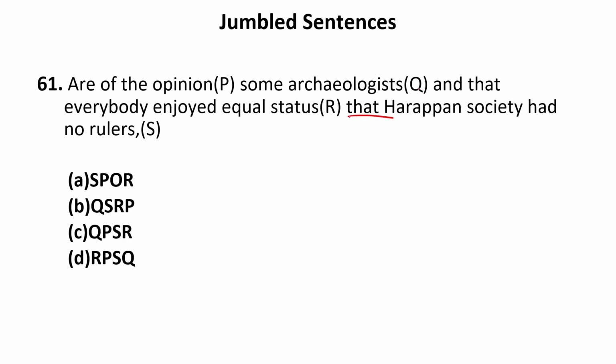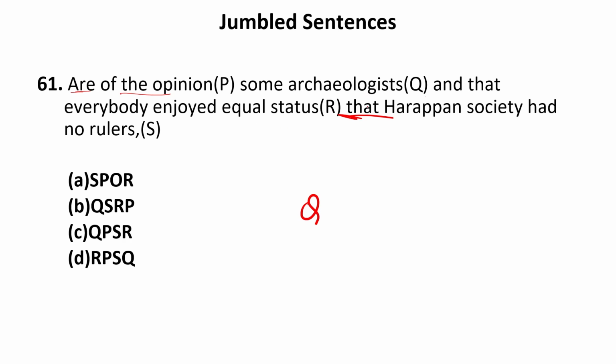Here it is written, "that Harappan society", which means there is something behind it as well. So it is a between sentence. Now "are of the opinion" means there must be something before it. So P cannot begin the sentence. "Some archaeologists": so Q can be the first sentence.